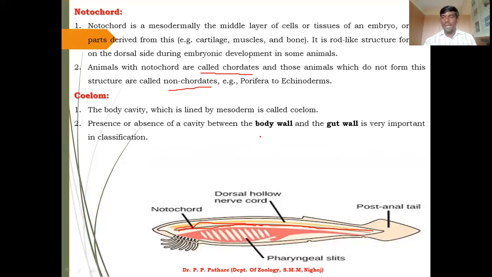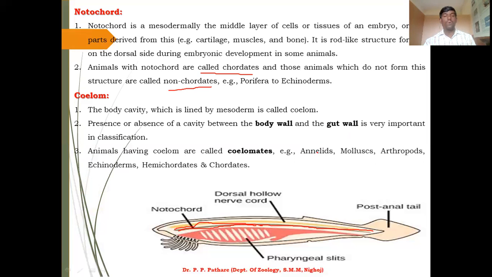If you want to classify animals on the basis of coelom, you can easily distinguish the animals having the cavity and separate them into one group, and those animals that don't have the cavity are easily separated into another group. Animals that have a coelom are called coelomate animals.